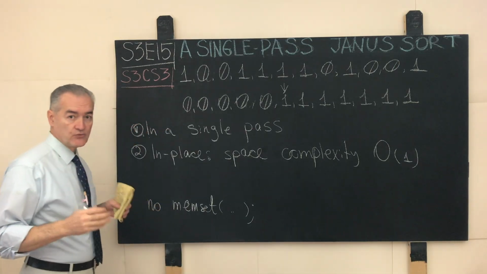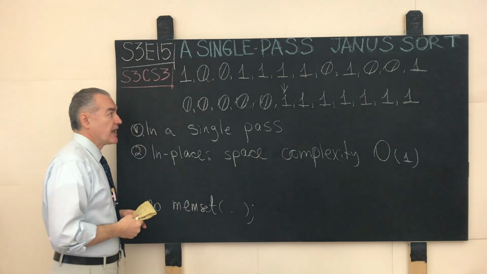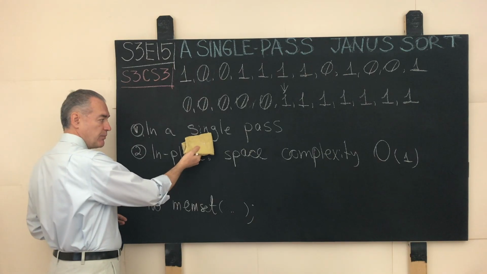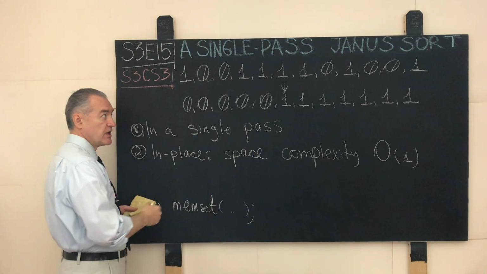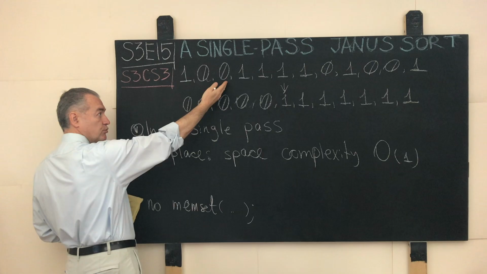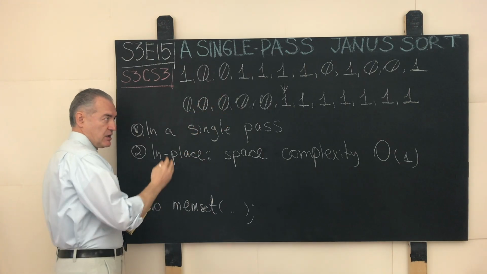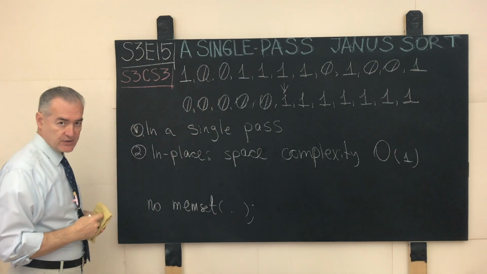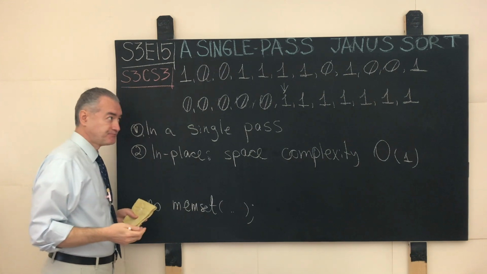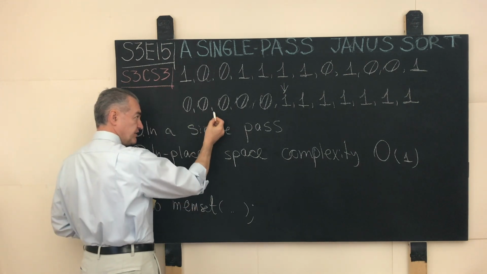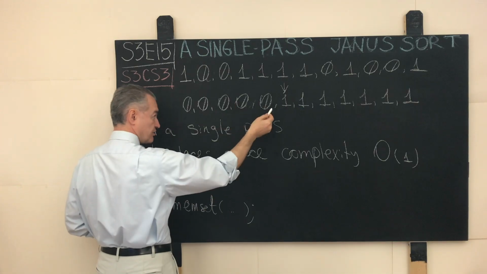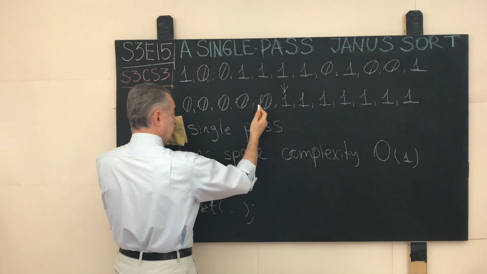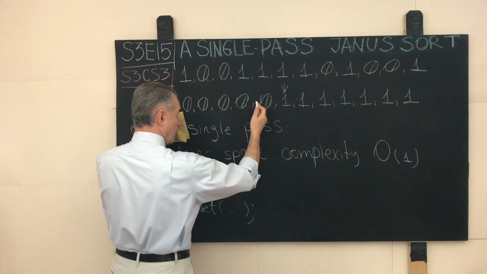And the definition of sorted is that after our single pass in place algorithm is done with the input array, the objects in this array have to be sorted in such a way that there are no intervening elements of the other type in between the elements of this type.